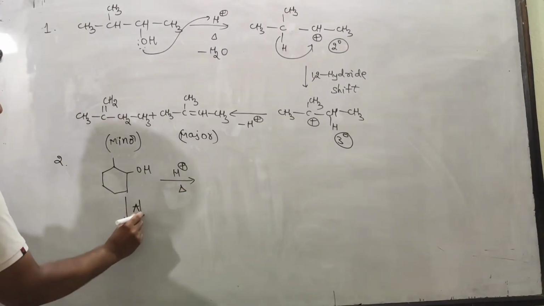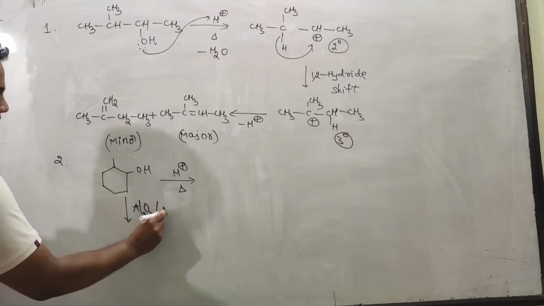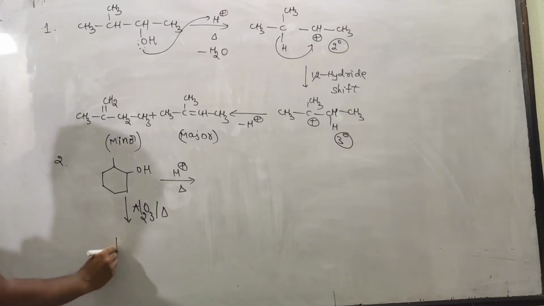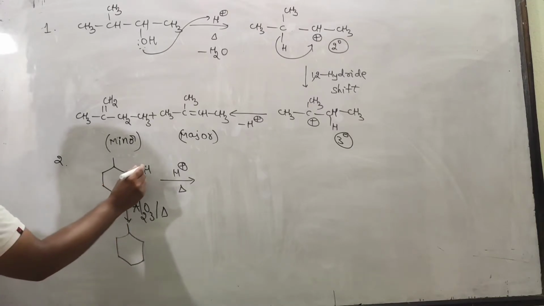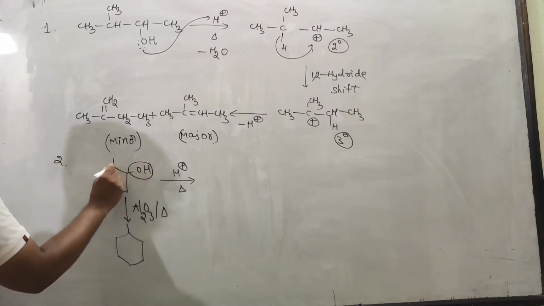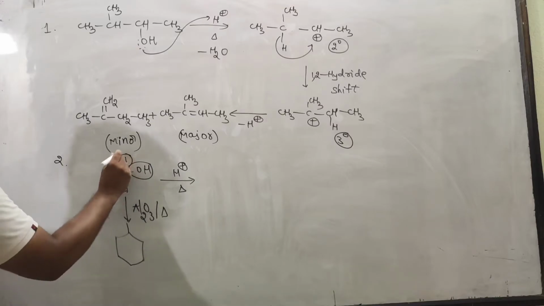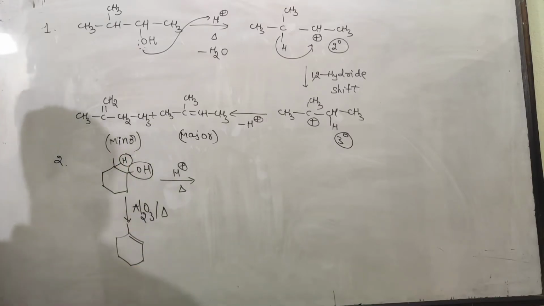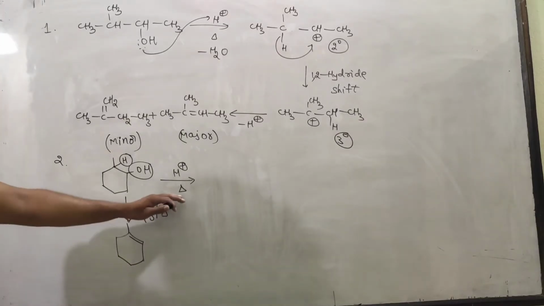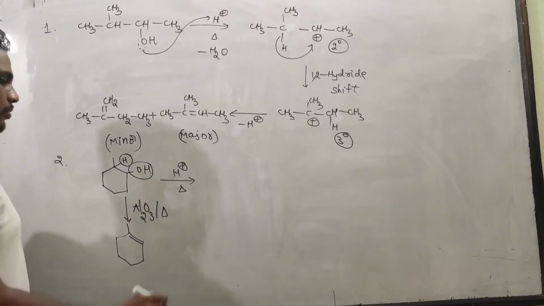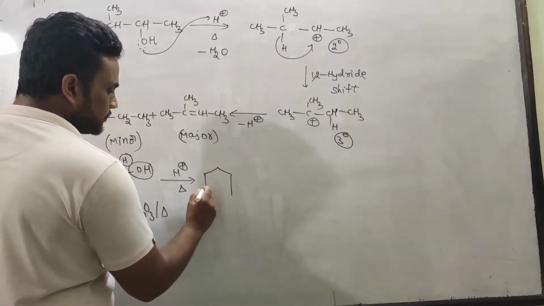In another way, Al2O3 heating you are given. Al2O3 heating means no intermediate formation, no carbocation, straight away you remove OH from this, and is there any hydrogen here? Yes, hydrogen from this, you will get this product. Okay, straight away.